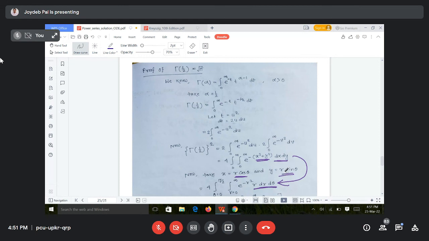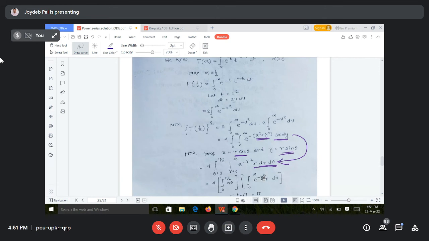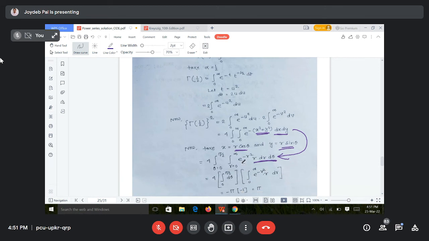There is some formula whenever you are changing the variable. It is related to the Jacobian. I don't want to mention these terms now. So you just remember dx dy should be written in the form r dr d theta. Since we are changing x and y into r and theta, the derivatives will be dr d theta and an additional r is there. e to the power minus r square, that is by the substitution, and the limits are also important.